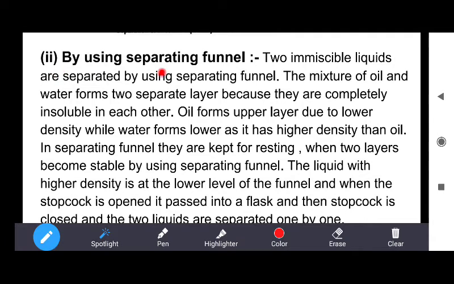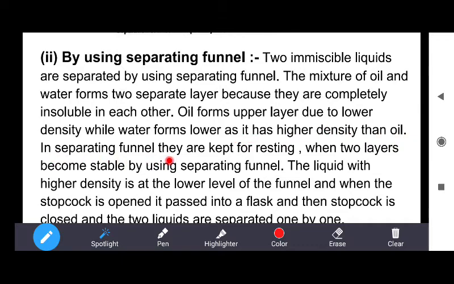Okay. Now the second method, by using a separating funnel. This method is used to separate two immiscible liquids. Two immiscible liquids are separated by using a separating funnel. The mixture of oil and water forms two separate layers because they are completely insoluble in each other. Oil forms the upper layer due to lower density, while water forms the lower layer as it has higher density than the oil.